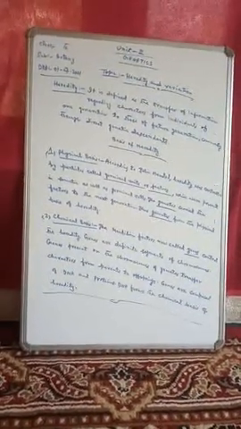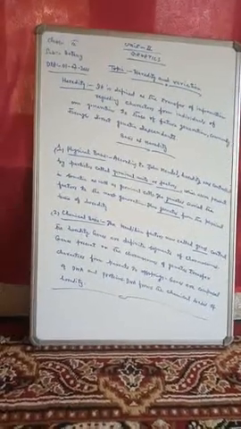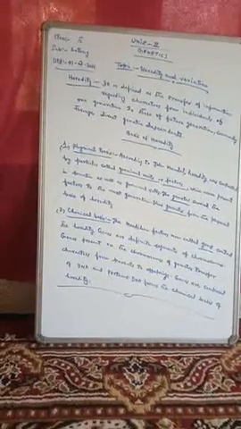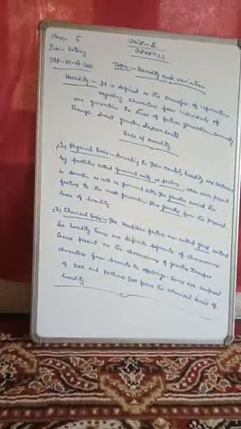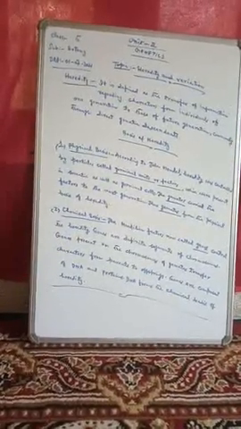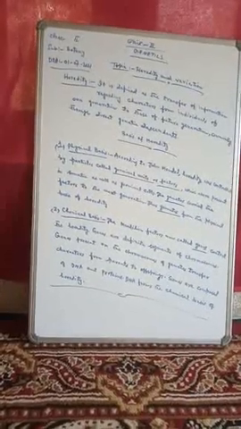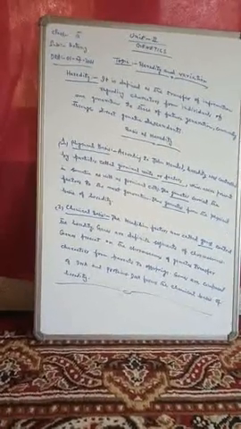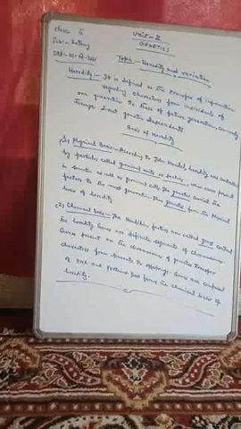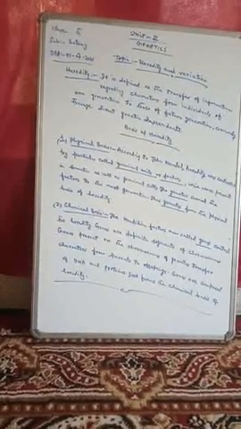These are the gametes which are responsible for carrying these factors, characters to the next generation. Thus, these gametes form the physical basis of heredity. So you should remember that gametes are responsible for the physical basis of heredity.